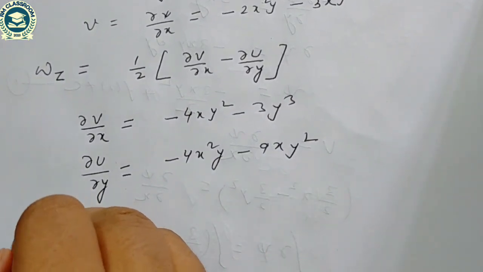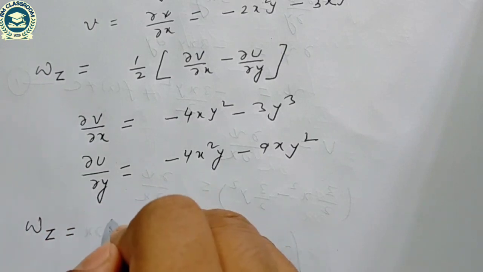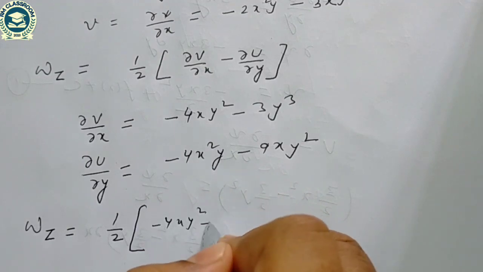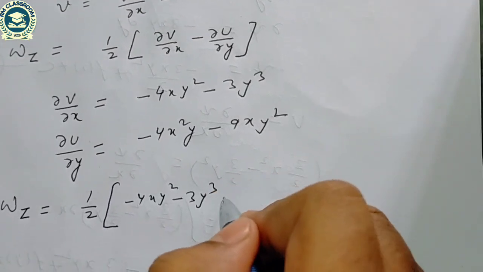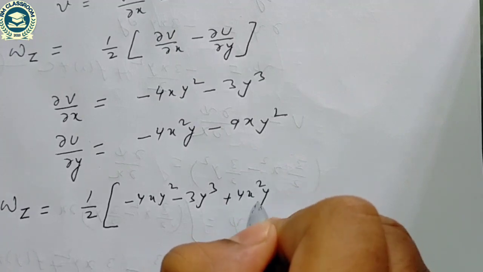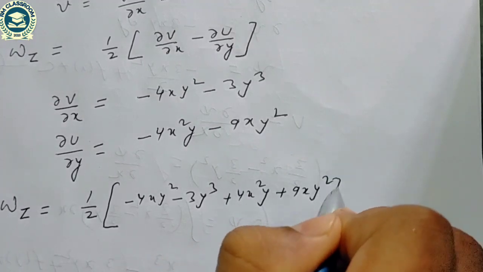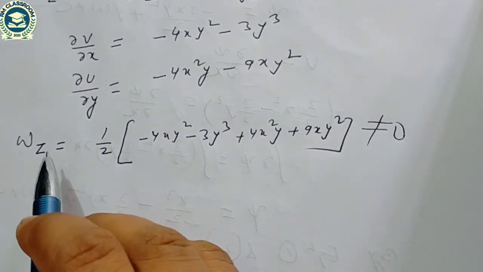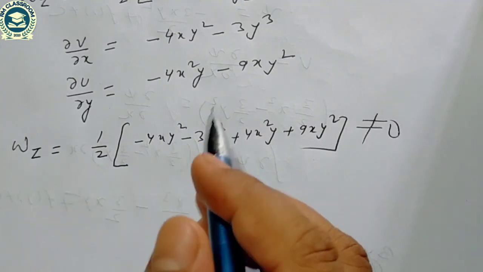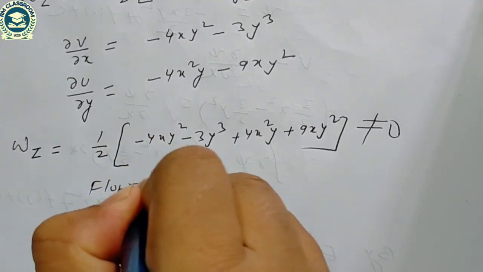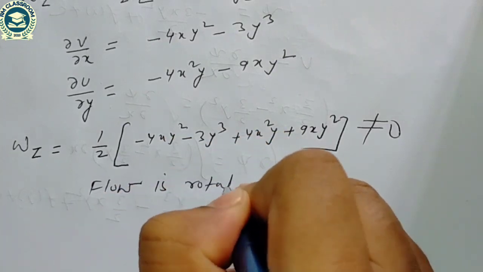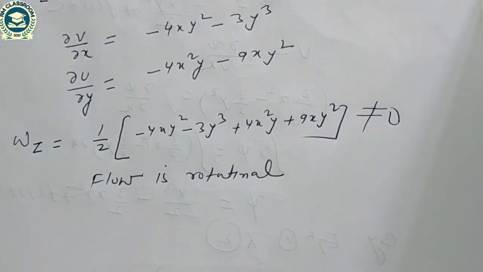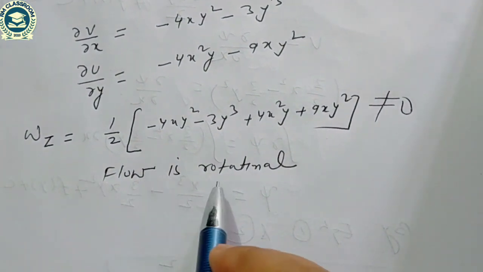So vorticity, if I compute the rotational velocity, so 1 by 2 del v by del x is minus 4xy square minus 3y cube minus del u by del y, plus 4x square y plus 9xy square. So it is not equal to 0. If rotational velocity or angular velocity in any direction is not equal to 0, means our flow is rotational. Means assertion is correct. For the given stream function, the flow is two-dimensional, flow is rotational.